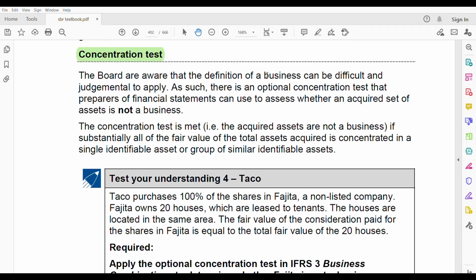So what should you do? There you have to apply this concentration test. You use it to assess whether the acquired set of assets is not a business. You are seeing whether it's a business or not.